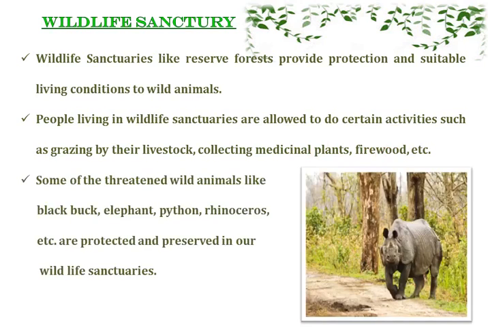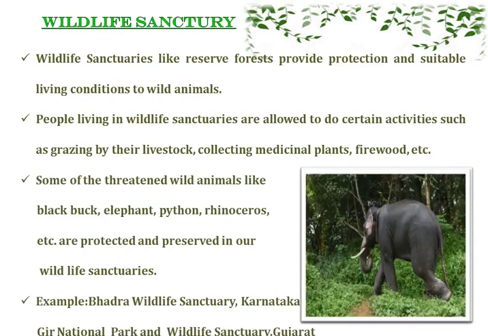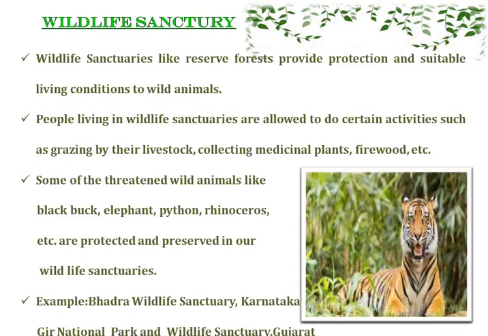Some of the threatened wild animals like black buck, elephant, python, rhinoceros are protected and preserved in our wildlife sanctuaries. An example of a wildlife sanctuary is the Bhadra Wildlife Sanctuary, which is situated in Karnataka, and Gir National Park and Wildlife Sanctuary, which is situated in Gujarat.